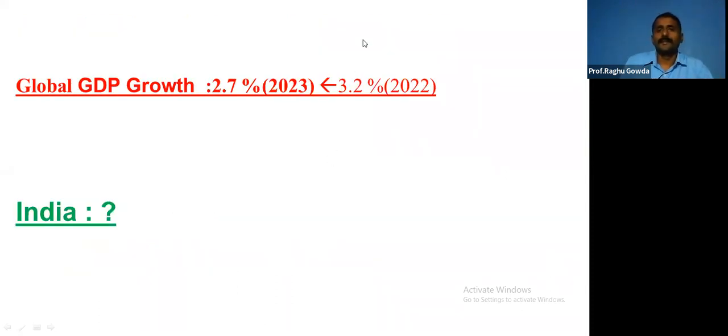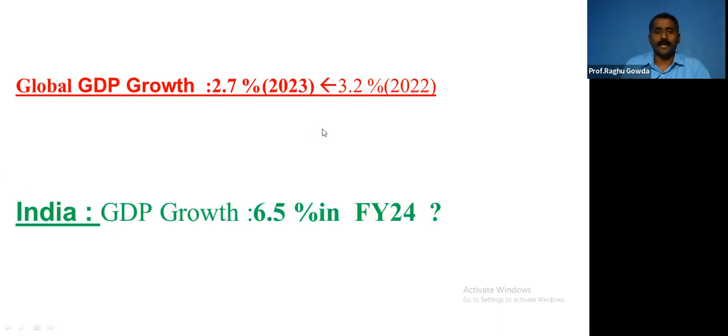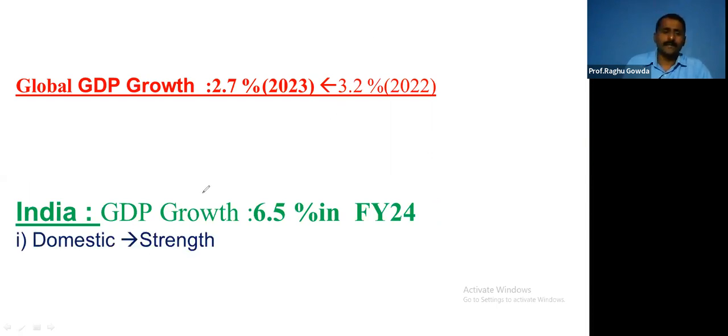And with respect to India, the growth is expected to be 6.5% in the financial year 24. The major reason for that is we have many domestic strengths.